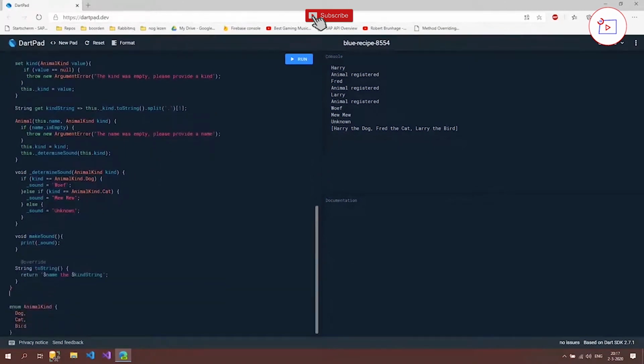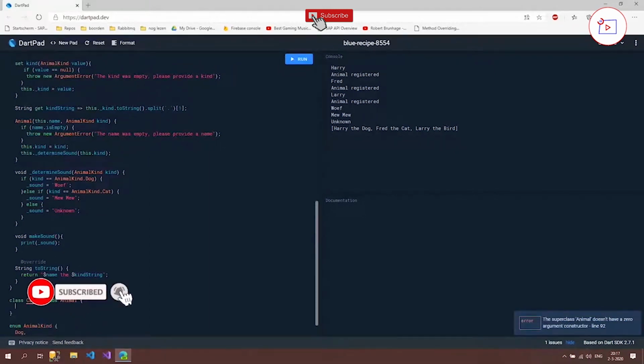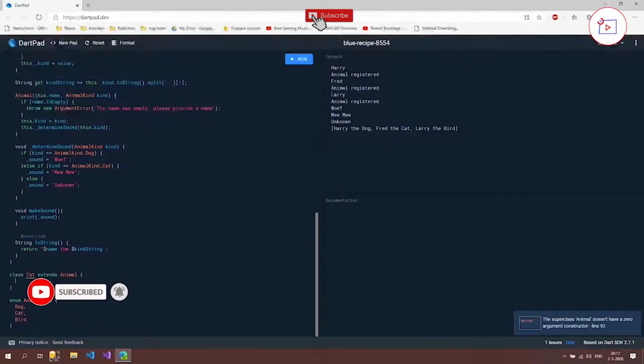Well, let's create it. So we create our class cat by using the class keyword and typing the name. And then we use the extends keyword and then animal to say, hey, this class inherits from the animal class. Then it's going to say something about a constructor: the superclass animal doesn't have a zero argument constructor.